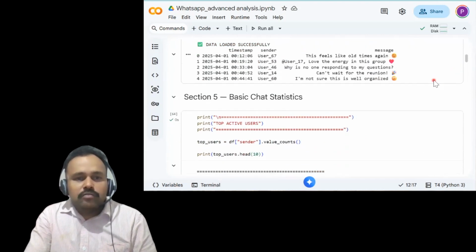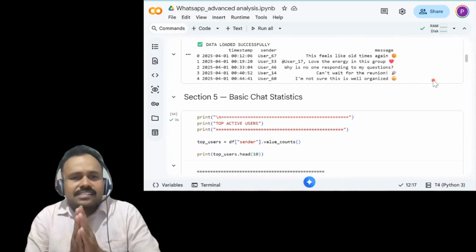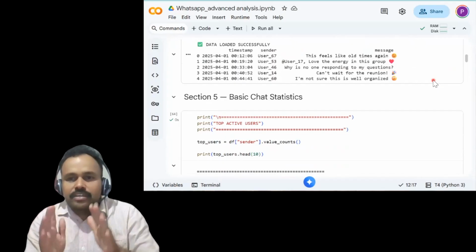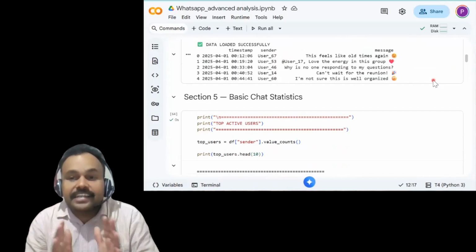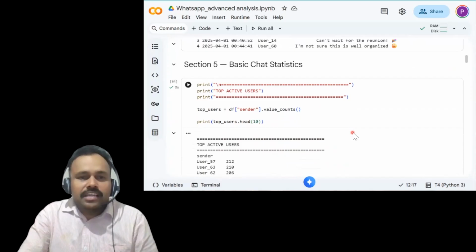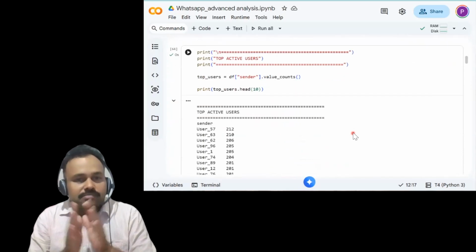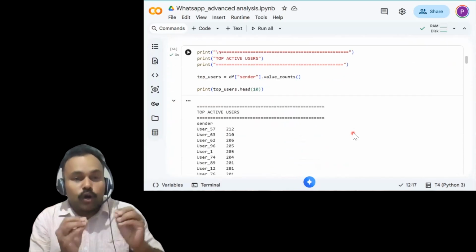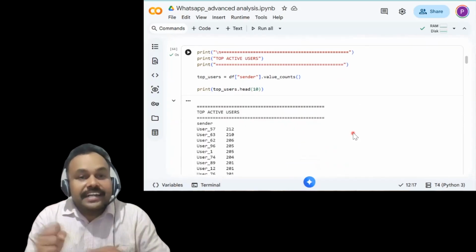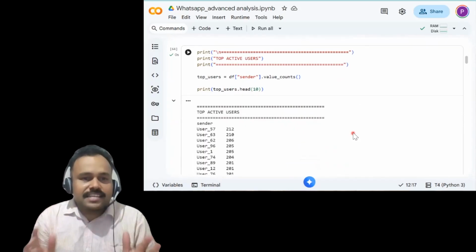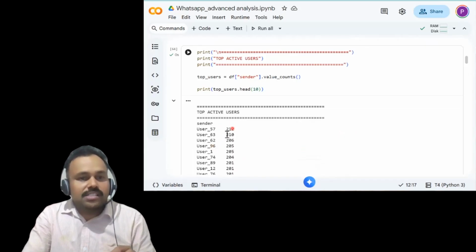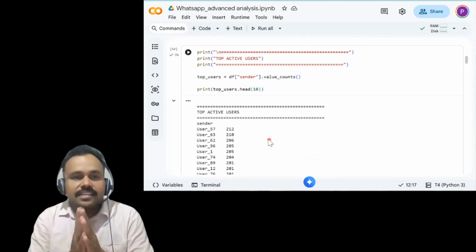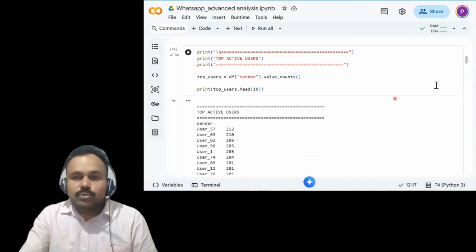After that we are going to find some basic statistics, or we can say we are going to do a basic analysis of the data. We call it initial data exploration as well. Here we are identifying the top active users based on the value counts of users sharing information within the WhatsApp chat. We can see that user 57, user 63 and user 62 and their message counts are also given. So we consider these the top active users in this data. We highlighted all of those.